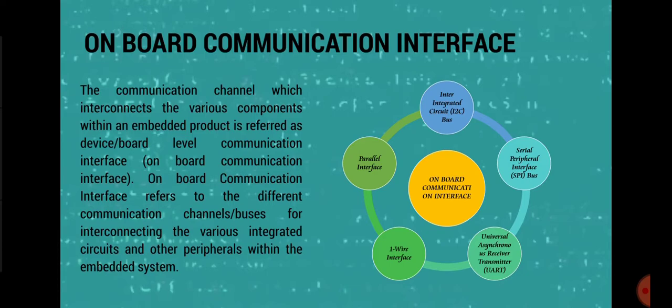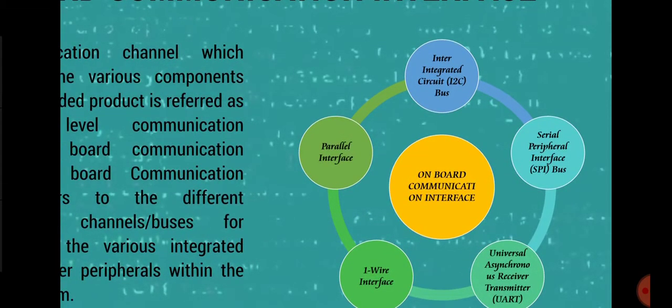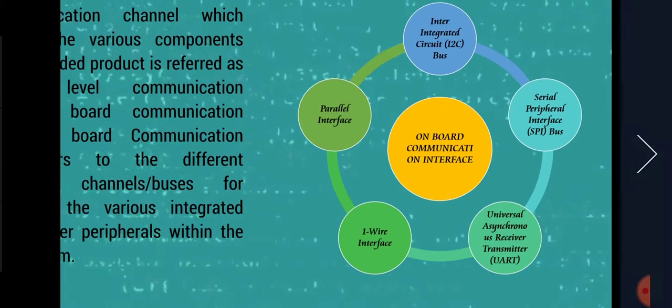You can see the diagram here of how many on-board communication interfaces there are. It's inter-integrated circuit I2C, serial peripheral interface, universal asynchronous receiver transmitter, one wire interface, and parallel interface. We will study one by one.